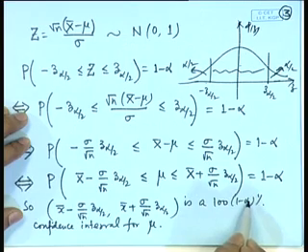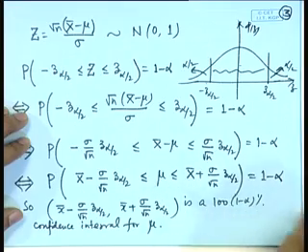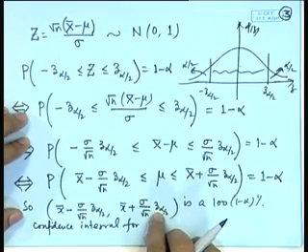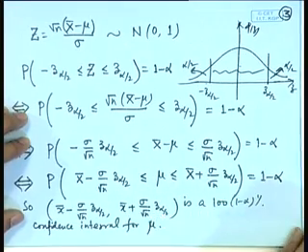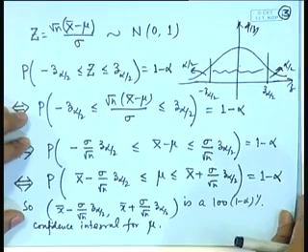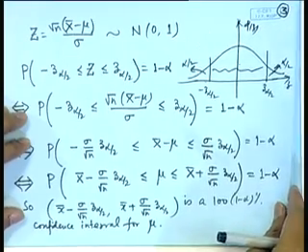Suppose I say alpha is equal to 0.05, that means I want a 95% confidence interval. Then z alpha by 2 means z of 0.025. From the tables of the normal distribution, one can see that this value is 1.96.